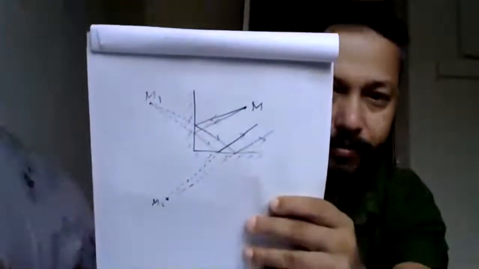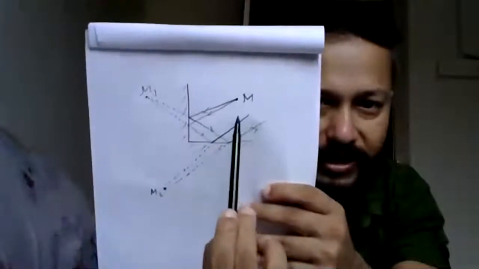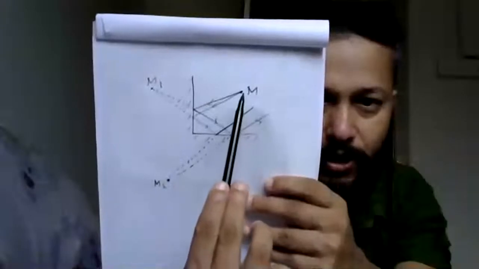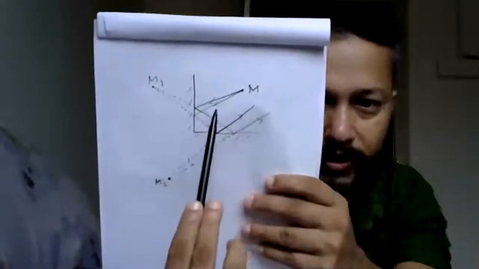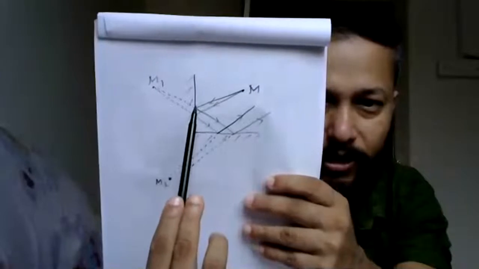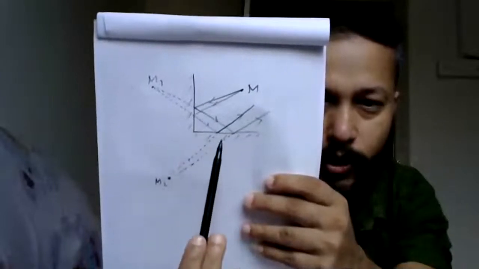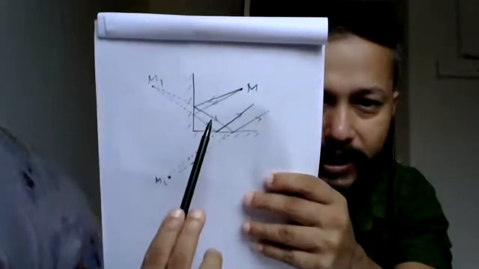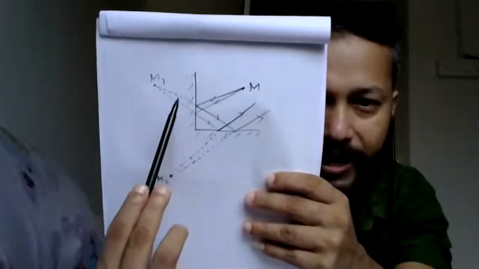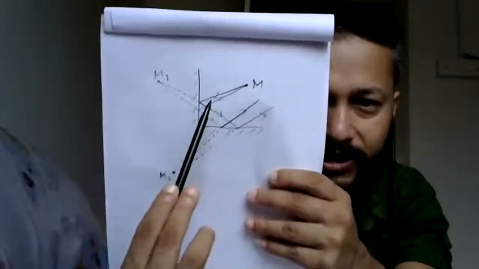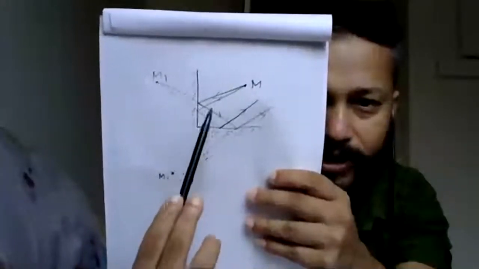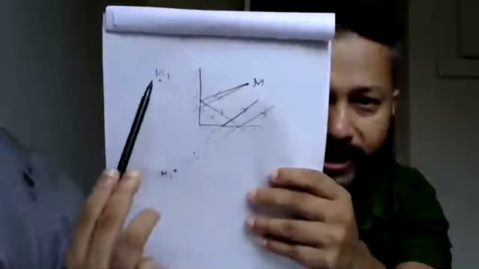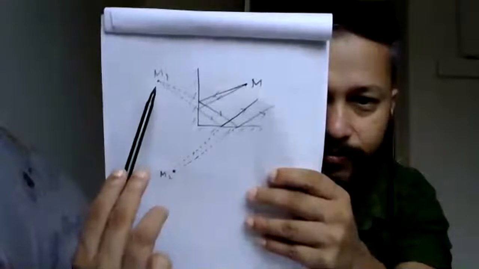It's a little bit complicated, but if you understand, things will come very easily. See, this is the plane mirror and this is the object. From here, two rays are going, and those two rays are reflected. I told you, the reflected rays you have to extend back, not the incident ray. I'm taking the reflected ray back, so I will get M1, the first image.